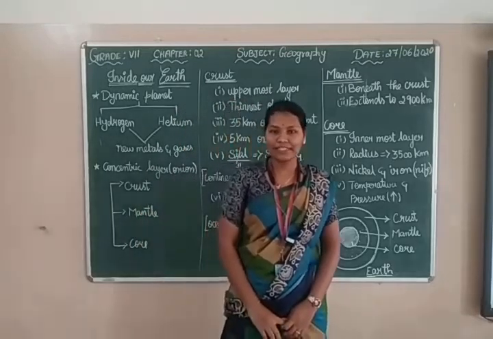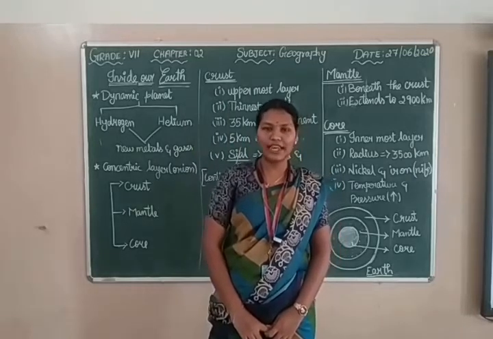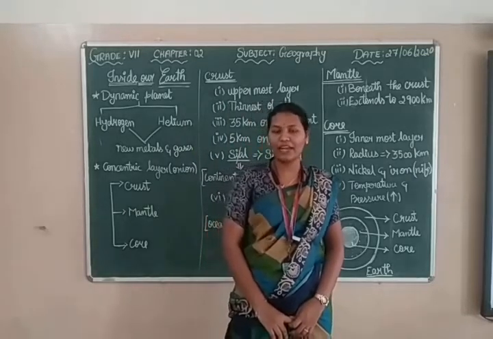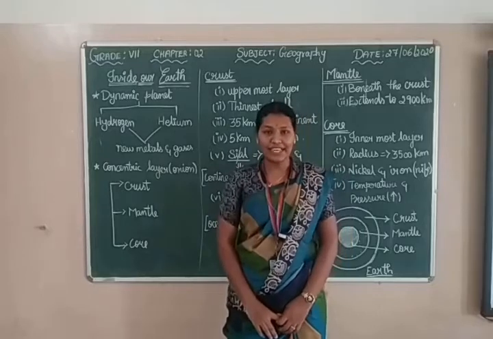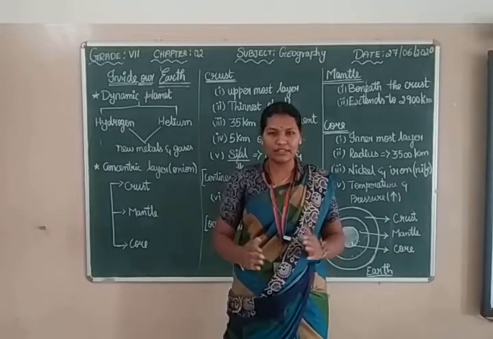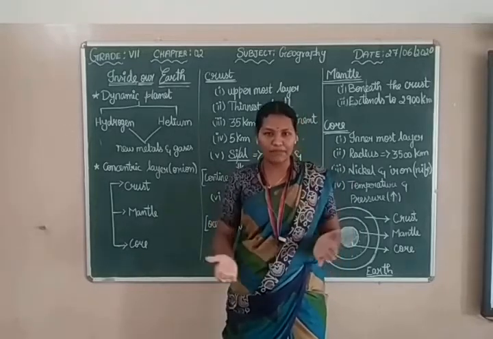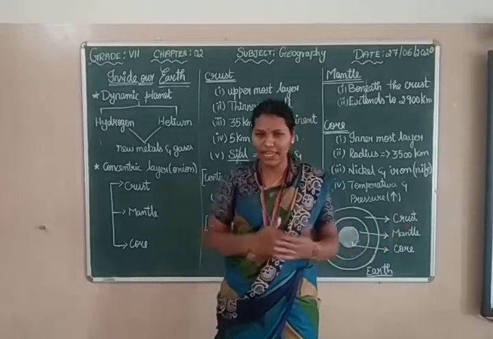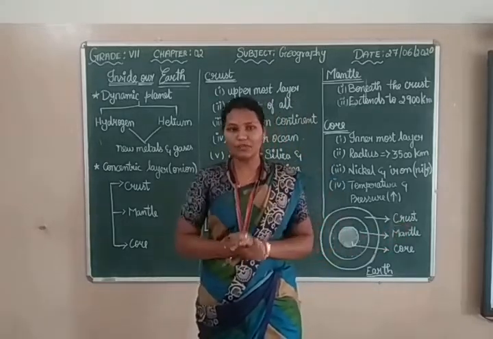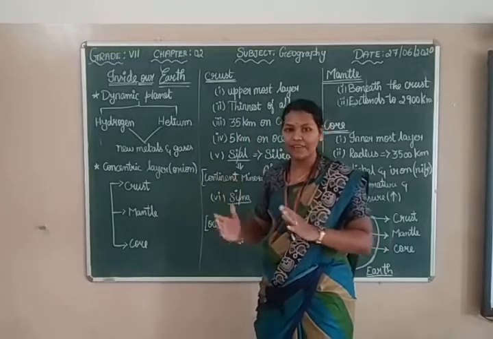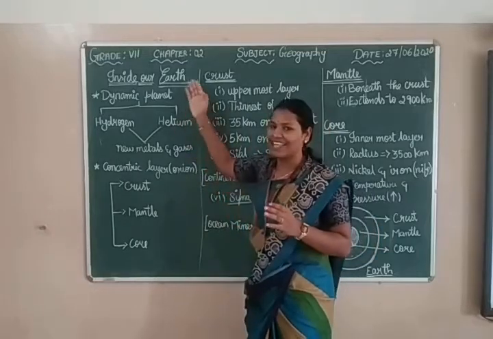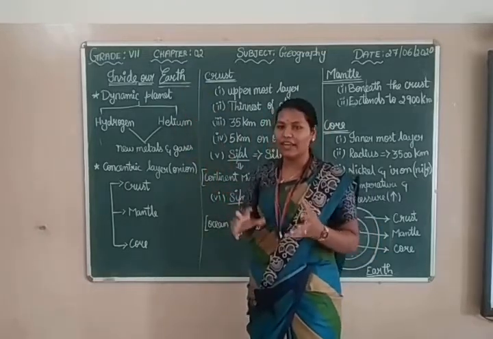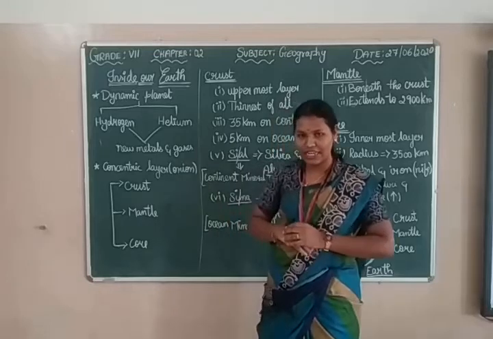Right, in today's class for grade 7, the second chapter in geography, Inside Our Earth. In grade 6, we learned about our Earth, our surroundings, the natural environment, the man-made environment, and the outer part of the Earth. But in grade 7, we are going to learn about inside our Earth, the layers, and what all the elements are. Right, shall we go?